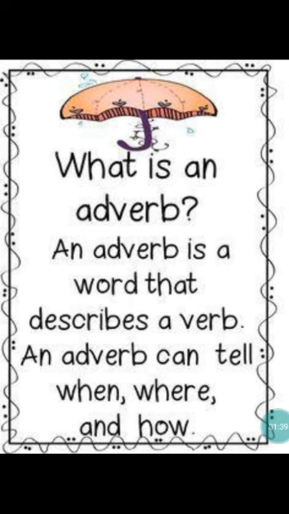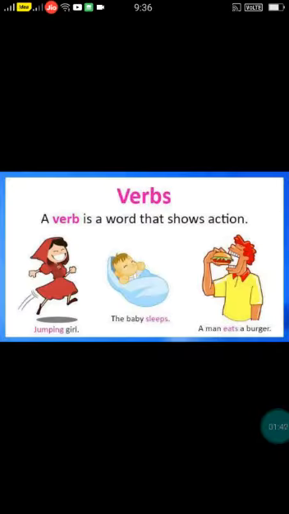What is a verb? What is a verb, children? A verb is a word that shows action. So, action words are called verbs. Whatever action you do, it is a verb. Let us see examples. Jumping girl. What action is the girl doing? She is jumping. So, jumping is an action word. So, it is a verb.